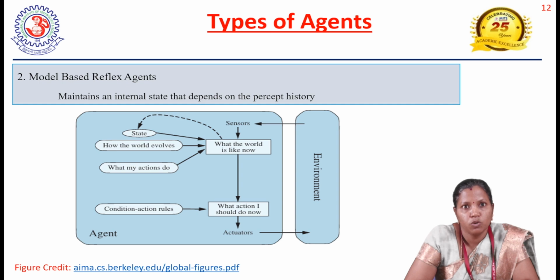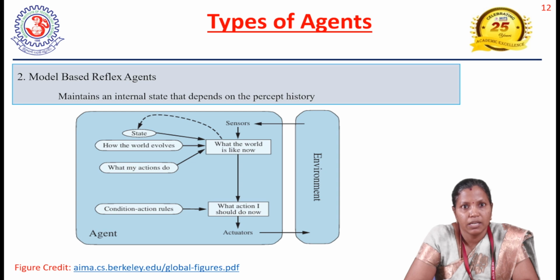Next, we will discuss the model-based reflex agent. It can be applied in a partially observable environment, where we maintain some history in the internal state of the model. Here we create a model where we maintain the history of the previous states of the agent. It maintains an internal state that depends on the percept history. Whatever cannot currently be perceived can be referred from the percept history, which is maintained in the internal state.